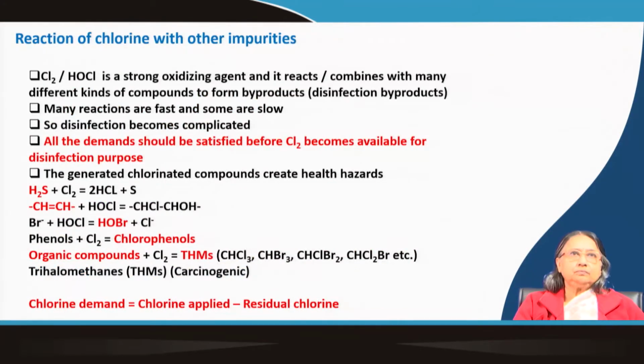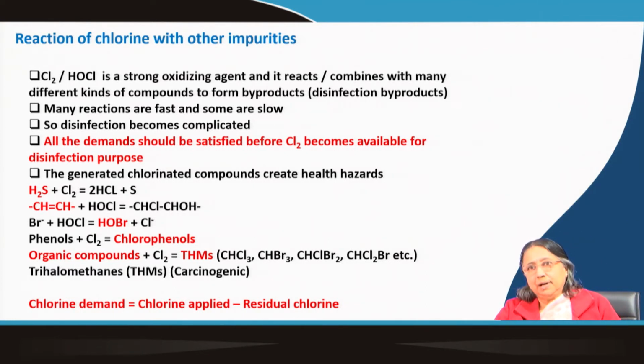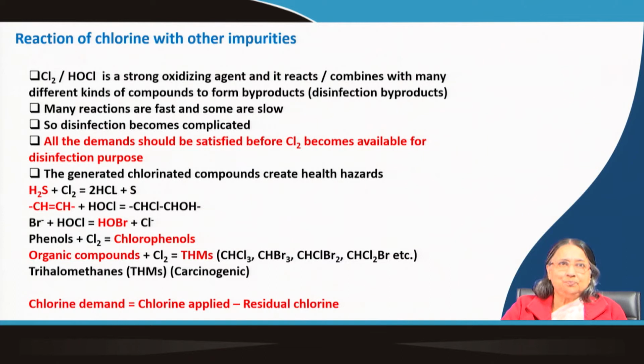Now, not only ammonia, but also other things may be present in the water. What are they and how do they react with chlorine, that is also important. Chlorine and HOCl are strong oxidizing agents and they react and combine with many different kinds of compounds, and the products are called disinfection byproducts, DBP. Some of the reactions are fast, some are slow. So, if so many reactions are going on, then it becomes complicated, right. Now, what are those reactions?